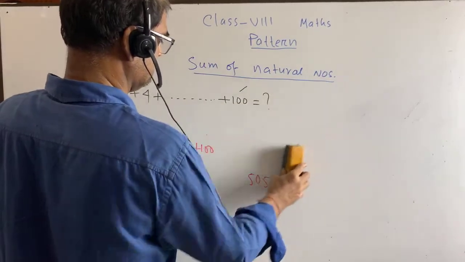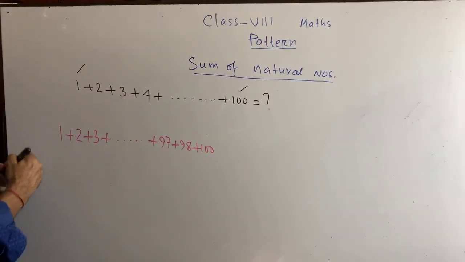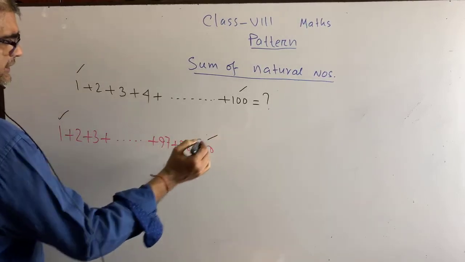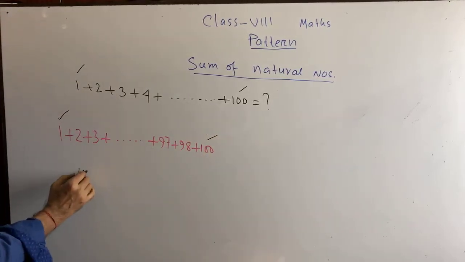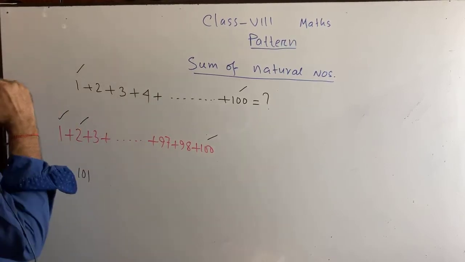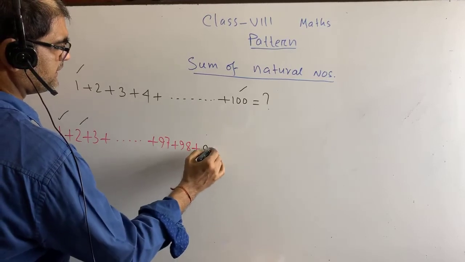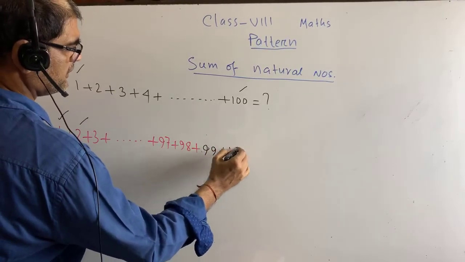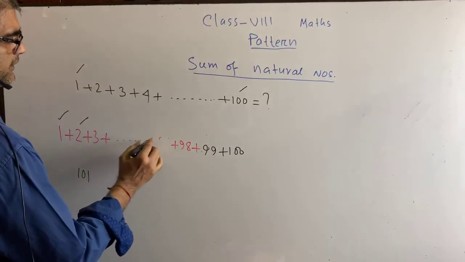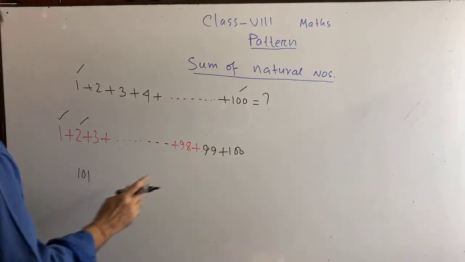Then he told, you see, sir, it is 1 and 100, that is 101. No need to write down this. 1 plus 100 equals to 101.